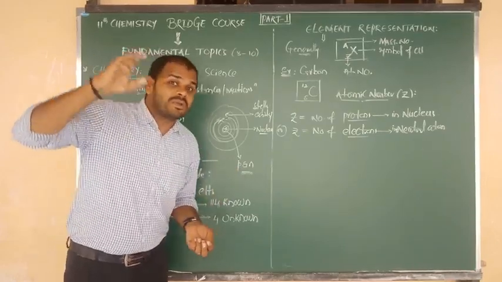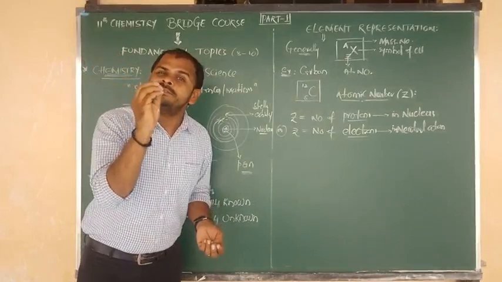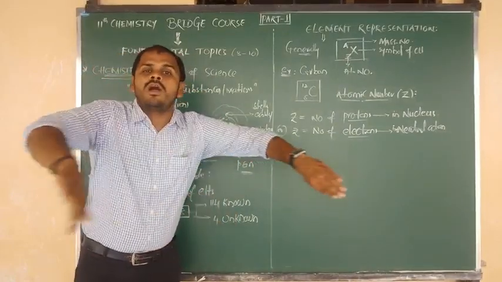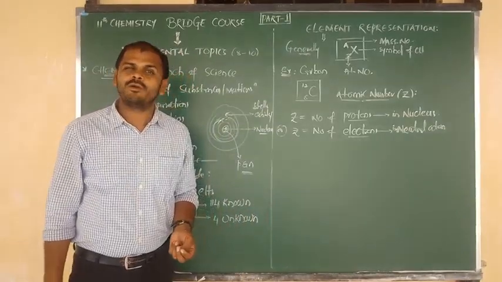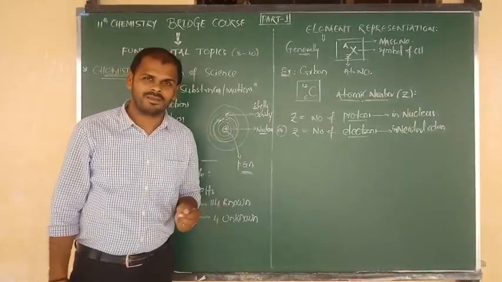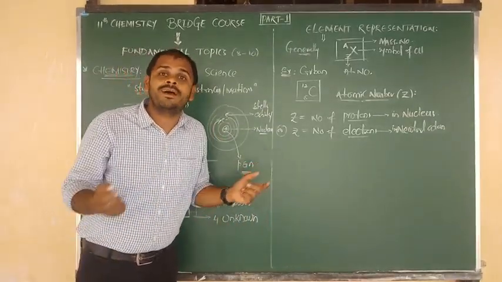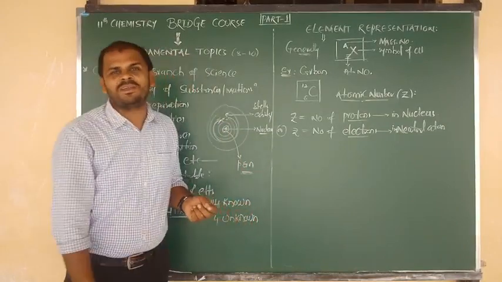Okay, and according to Dalton's atomic theory, the atom is the smallest particle. Atoms cannot be divided. Atoms are uncuttable. According to Greek terminology, atomic. Atom can't be divided, beta, because the atom is the smallest particle.